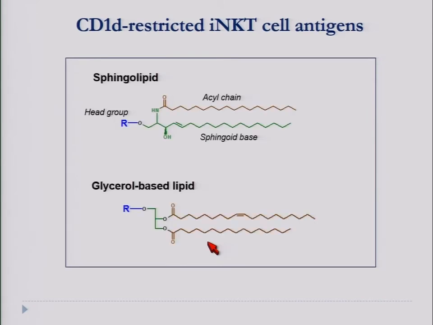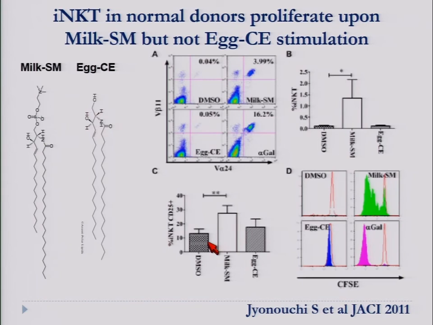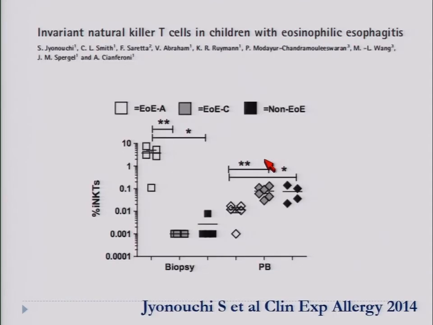So the lipids that are able to activate the iNKT are usually sphingolipids or glycerol-based lipids. In our experiment, we tried to see if a sphingolipid, the milk sphingomyelin, was able to activate this cell. And we saw that in normal donors it was able to activate the cell and make them proliferate. Then we wanted to see if this cell had any role in EOE.